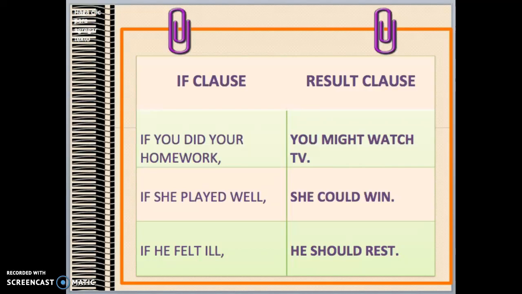For the if clause, if you did your homework, you might watch TV. We use might in the condition to give permission in the future. Might is quite formal. If she played well, she could win. We can also use could in the second conditional to suggest possibility in the future. Finally, if she felt ill, he should rest. We should use the second conditional to give advice in the future.